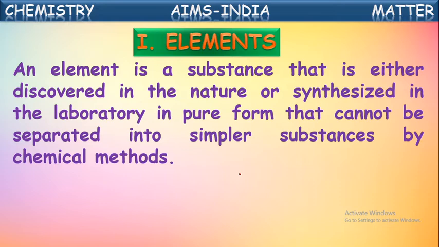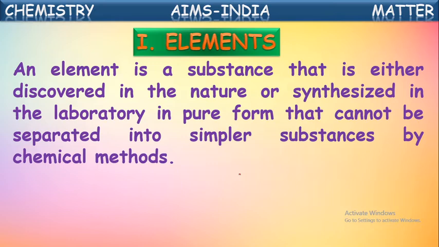So some of the elements are naturally identified from the nature, and some are prepared in the laboratory. So some are discovered from the nature and some are synthesized in the laboratory. So these which are containing same kind of atoms in them are called elements. They cannot be separated into simpler substances by any chemical methods.